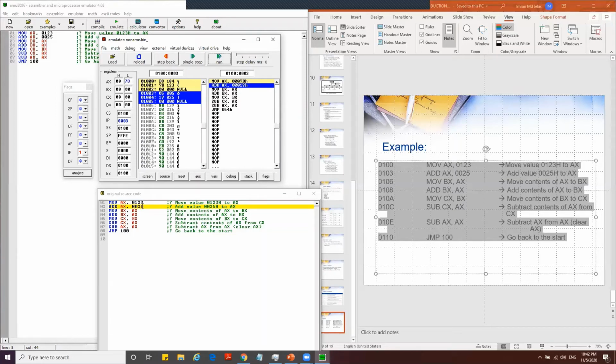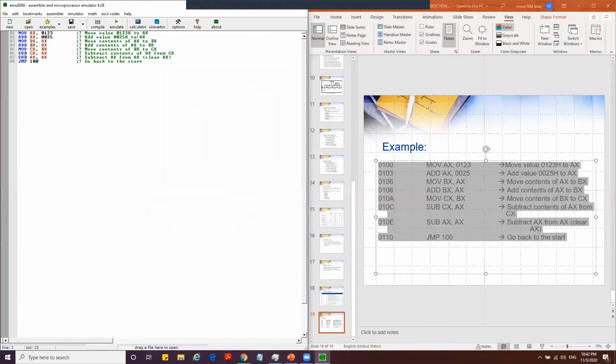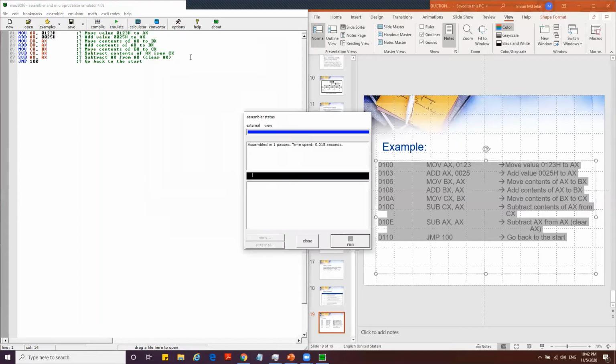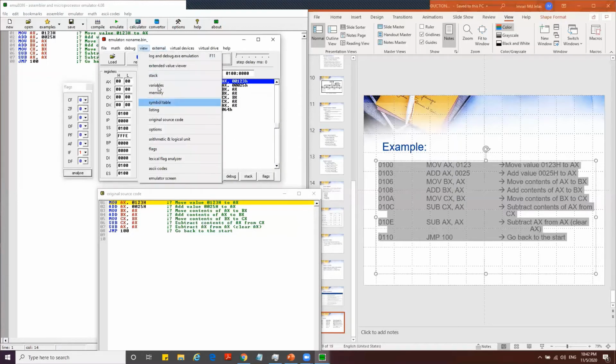To correct this in our emulator and our source code, we can put an H here. Let's emulate. Nicely. Let's view our flags. I think we try to do the formatting.